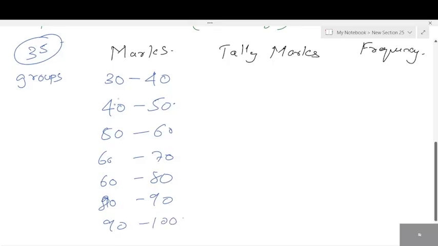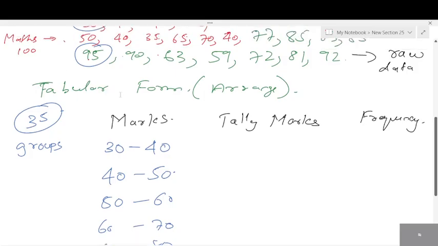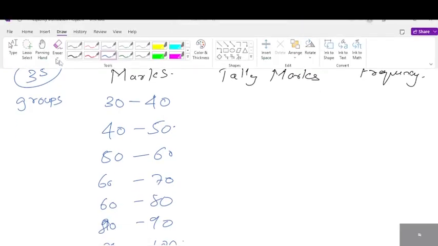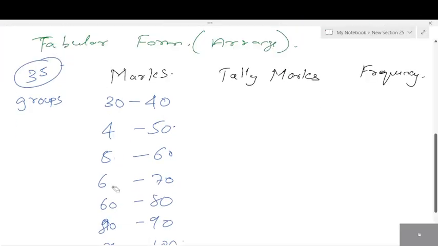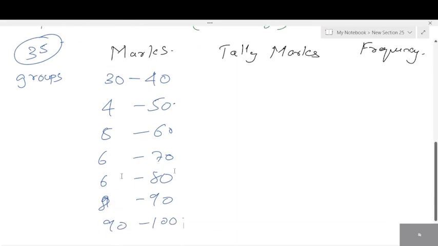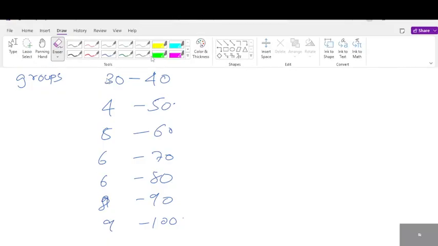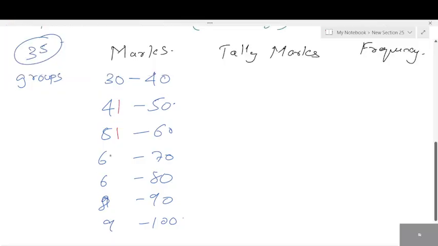This is known as grouped data. We group them in terms of data. Now from 30 to 40, 41, 51, 61, 71, 81, 91 to 100.